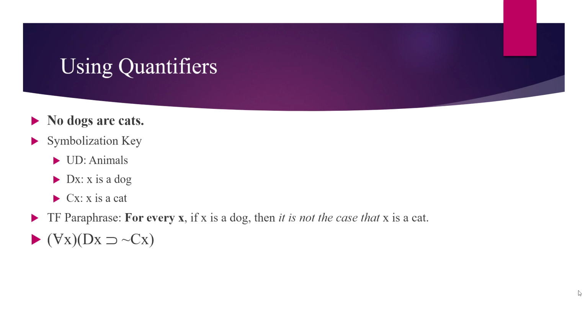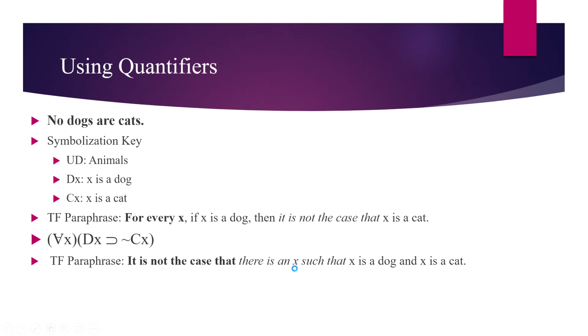The other way to look at the claim, no dogs are cats, would be to look at it without the negation, which would roughly mean some dogs are cats, and then symbolize that with the negation in front. So putting that version truth functionally, we'll have, it's not the case that there is such an X, that X is a dog and X is a cat. With this reading, we use a negation as the main connective, and then put the existential quantifier inside the scope of that negation. And then, of course, the conjunction X is a dog and X is a cat is inside the scope of that existential quantifier.